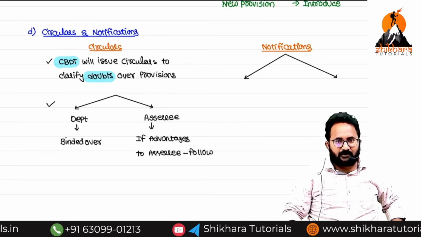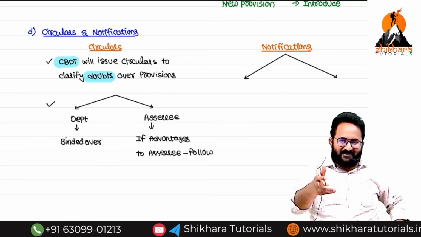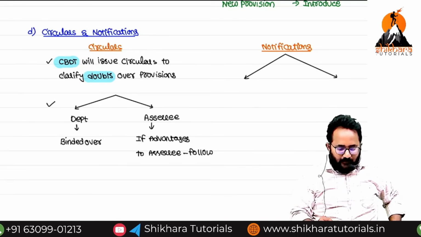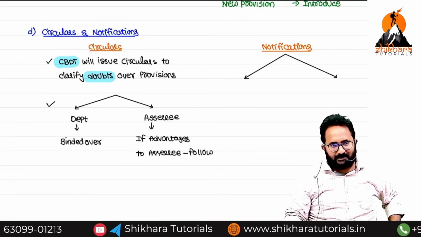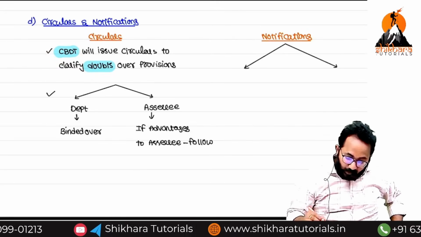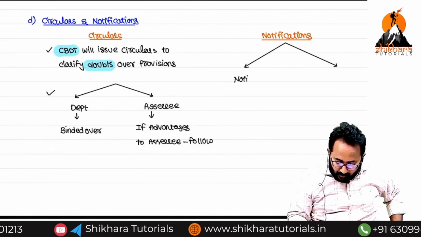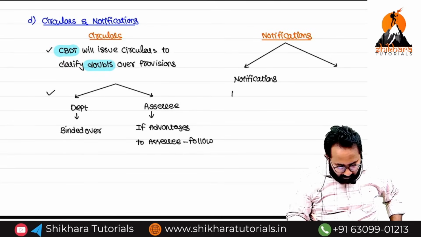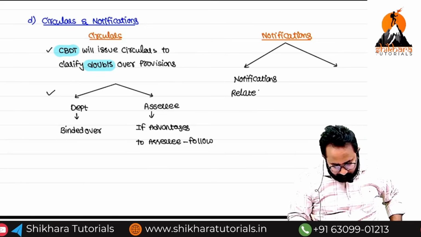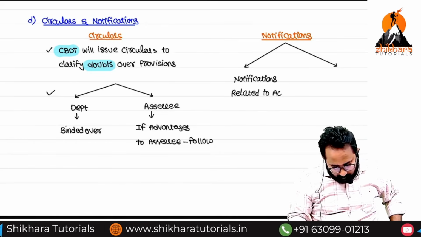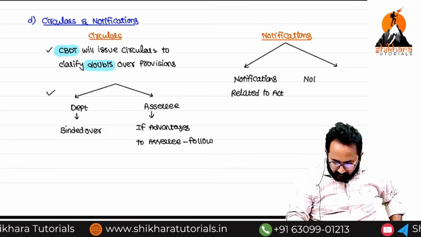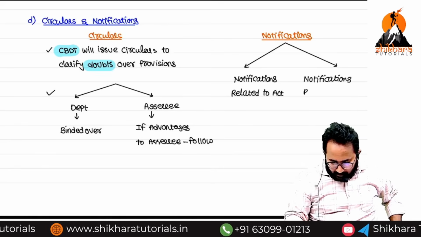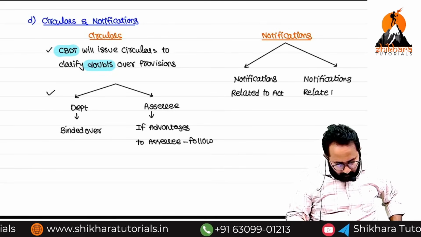Now I will ask, tell me, who will issue it in the department? The first and foremost authority in the department is CBDT. Remember, here two types of notifications are there: notifications related to the Act, and notifications related to the Rules.